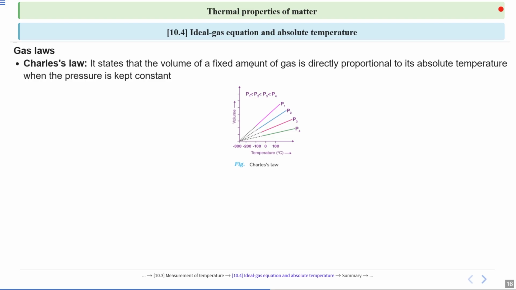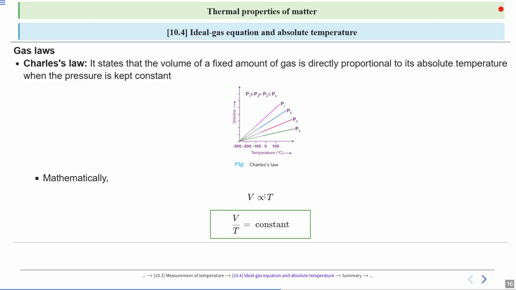So here volume V is directly proportional to T and pressure is constant. Mathematically, V is directly proportional to temperature, so it will be V by T equal to constant. Alright, this is Charles' law.